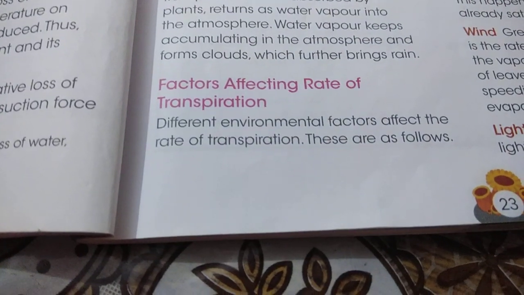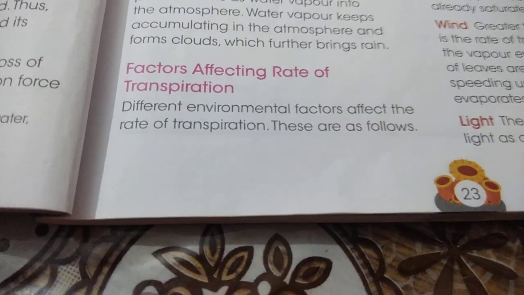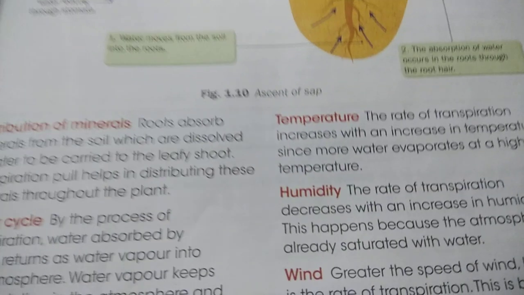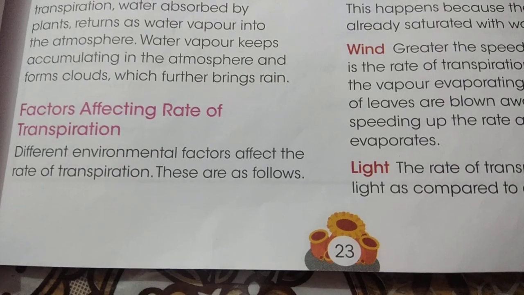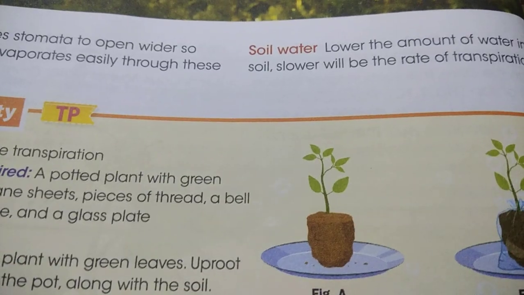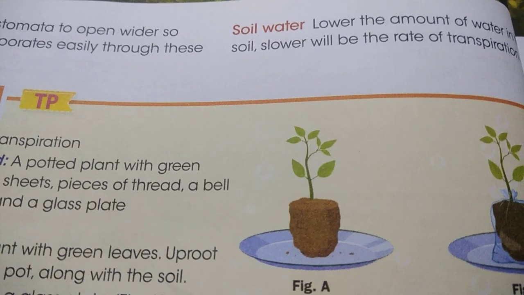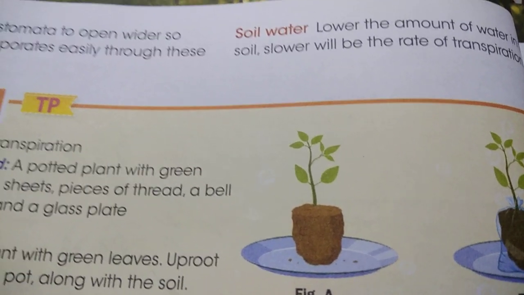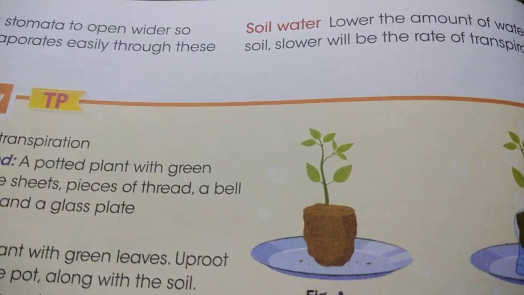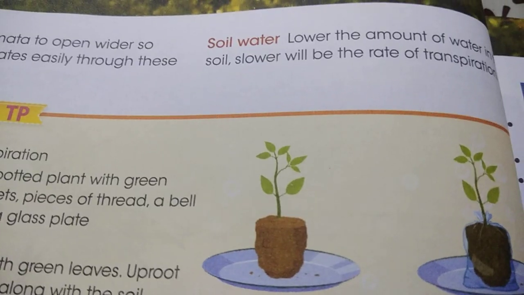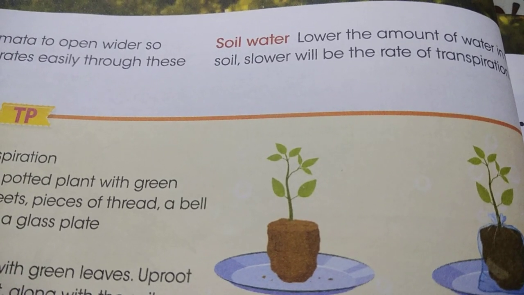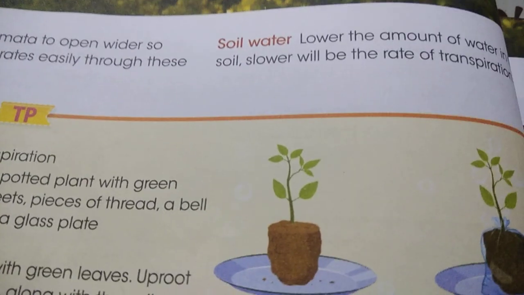Now the last topic of the chapter, factors affecting rate of transpiration. Temperature, humidity, wind, light, and soil water affect transpiration, because some of the factors increase the rate of transpiration and some decrease it.